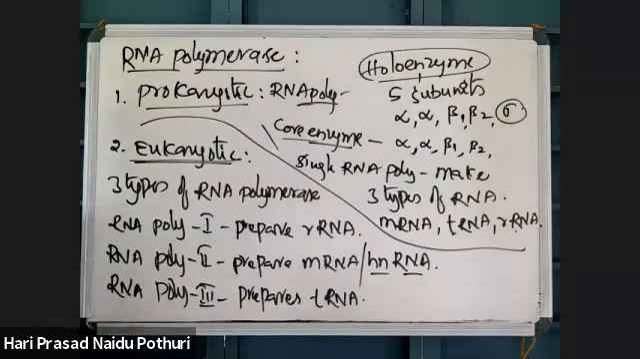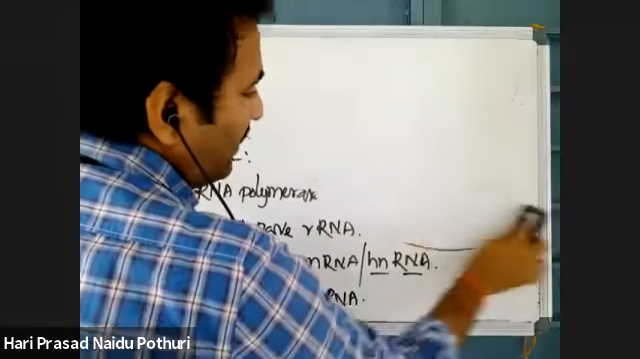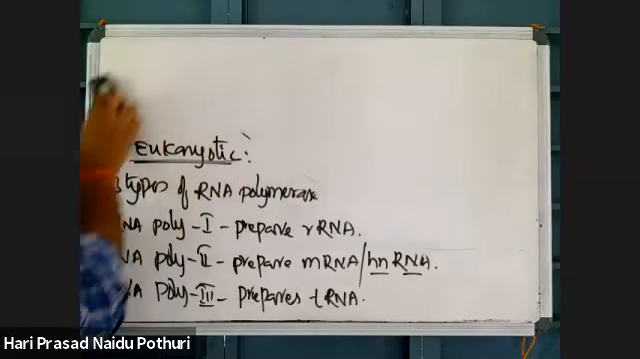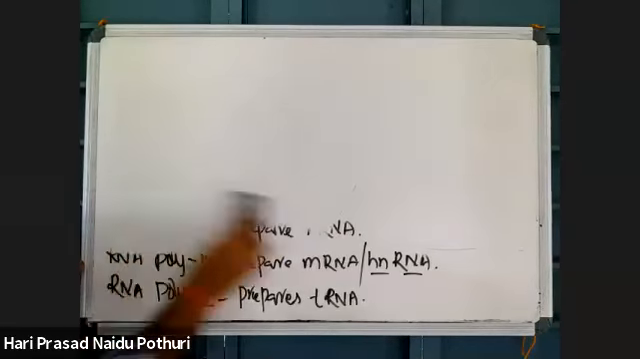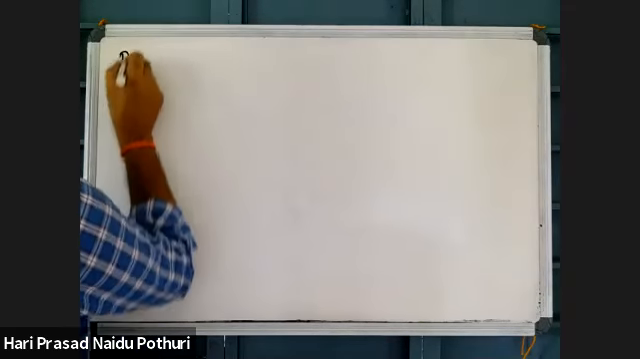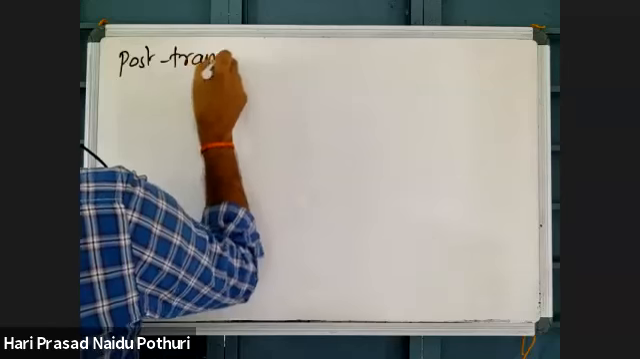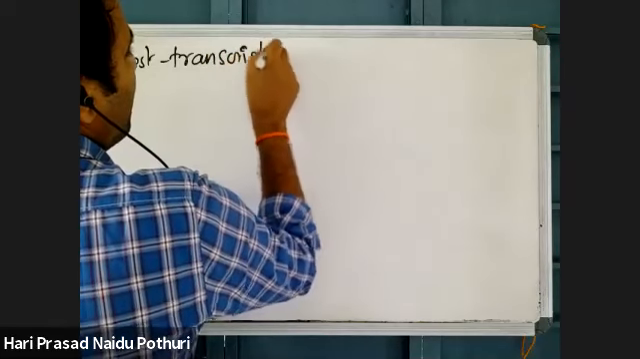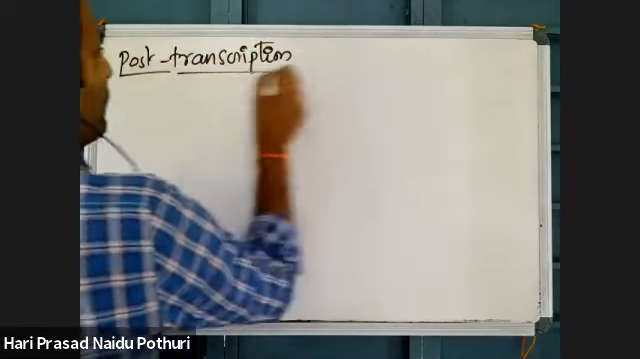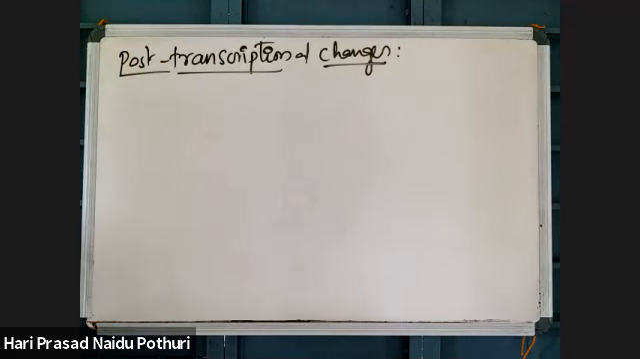Next, the last topic: why mRNA is called heterogeneous nuclear RNA, and what happens once RNA is made from the DNA. Let us see that. What happens to the RNA after synthesis from the DNA molecule? The RNA synthesized from DNA is not ready for the next step. What is the next step?